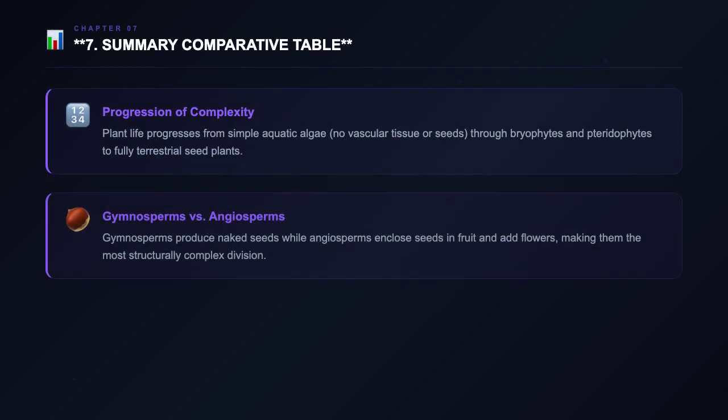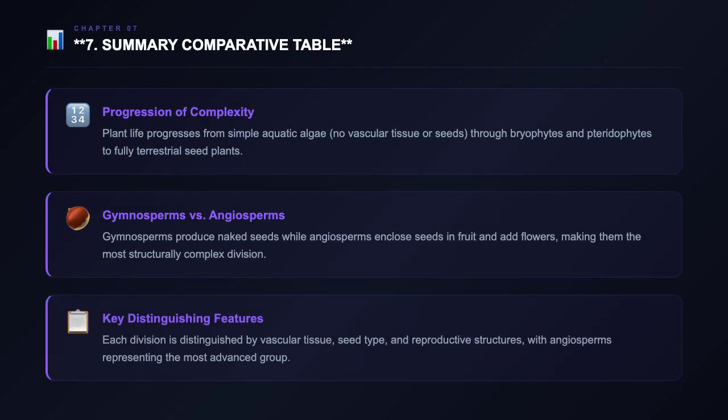Plant divisions show a clear progression from simple aquatic life to complex land plants. Algae live in water and lack vascular tissues, seeds, and flowers. Bryophytes, like mosses, moved onto land but need moist conditions and lack vascular tissues and seeds. Pteridophytes, such as ferns, have dominant sporophytes and vascular tissues, but produce spores, not seeds.